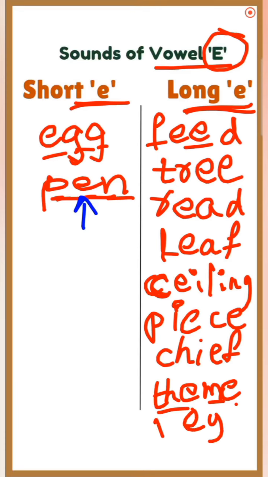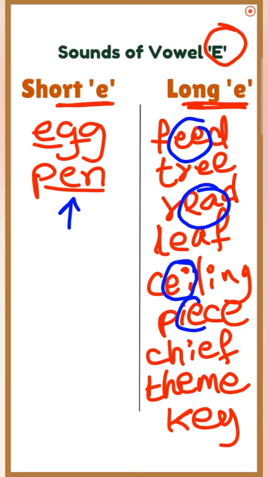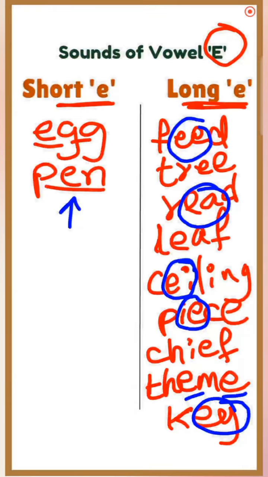Next is EY combination. EY like in KEY, key. Understood? What are the combinations in which E is pronounced as a long E? They are EE combination, EA combination, EI combination, IE combination, E consonant E combination and EY combination. In all these cases, E is pronounced as long E.